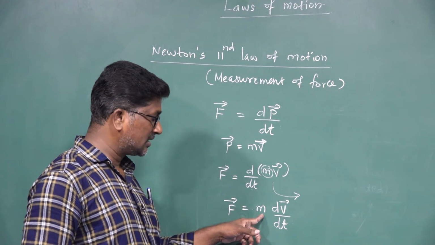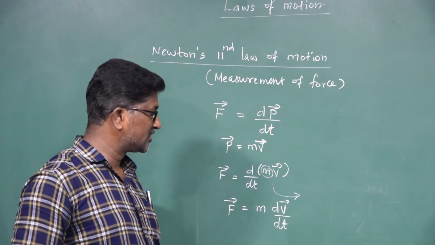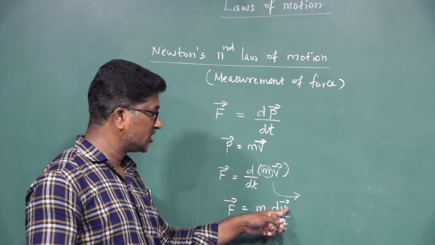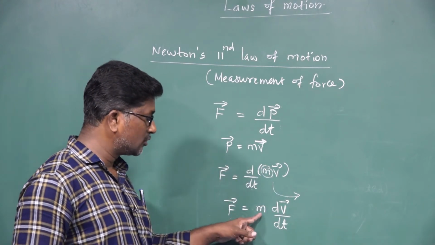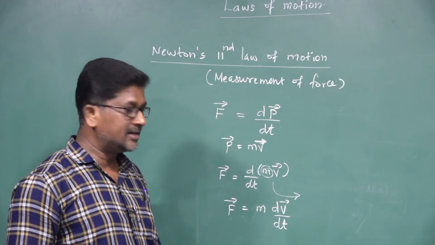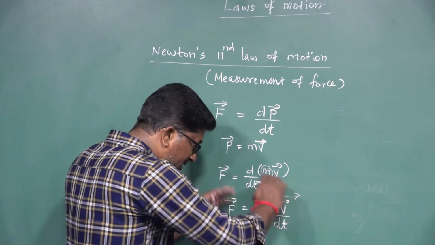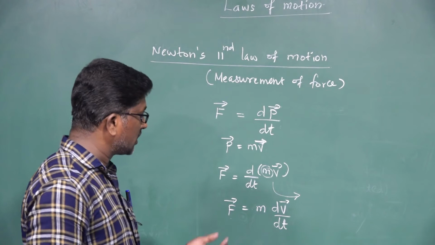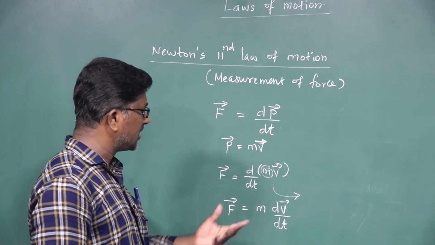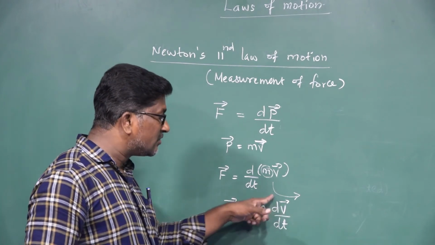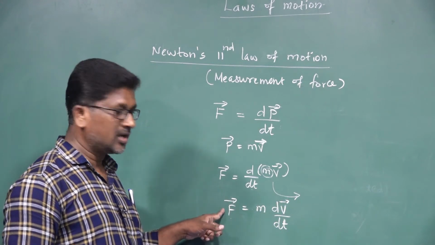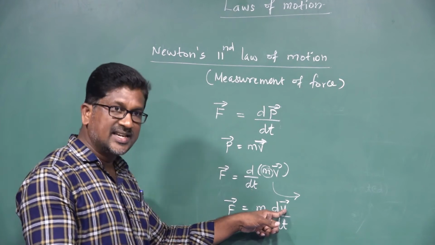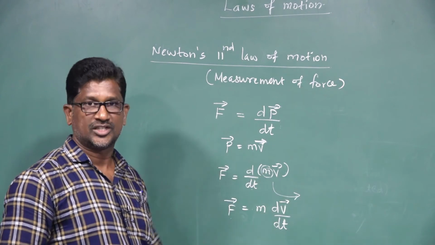Since the mass of the object is constant while in a moving state, only velocity alone changes. So that is why this equation can also be written as F vector is equal to m into dv vector divided by dt, right? This equation also makes it clear that there is a change in velocity of the body only if a force is acting on the body.